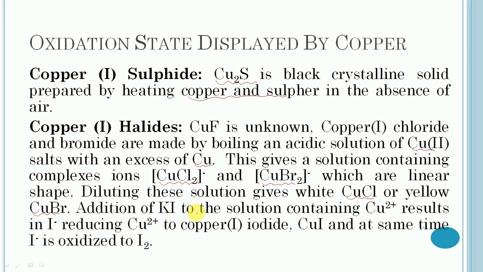Addition of potassium iodide to the solution containing Cu2+ results in iodide reducing copper(II) to copper(I) iodide, and at the same time iodide is oxidized to iodine.